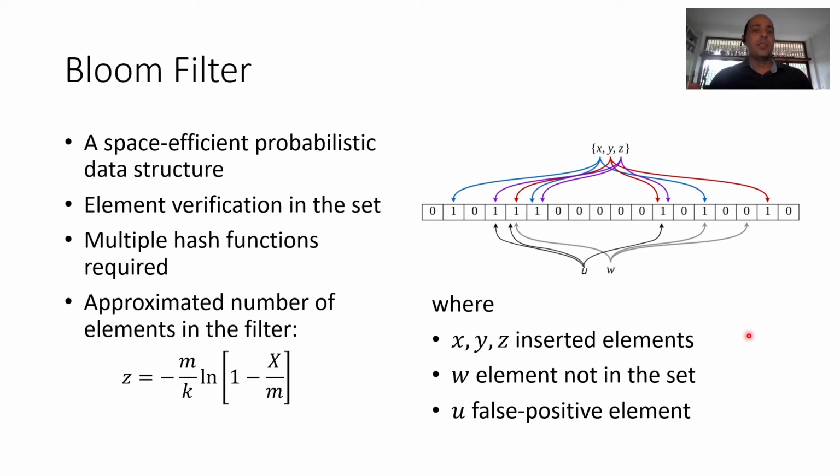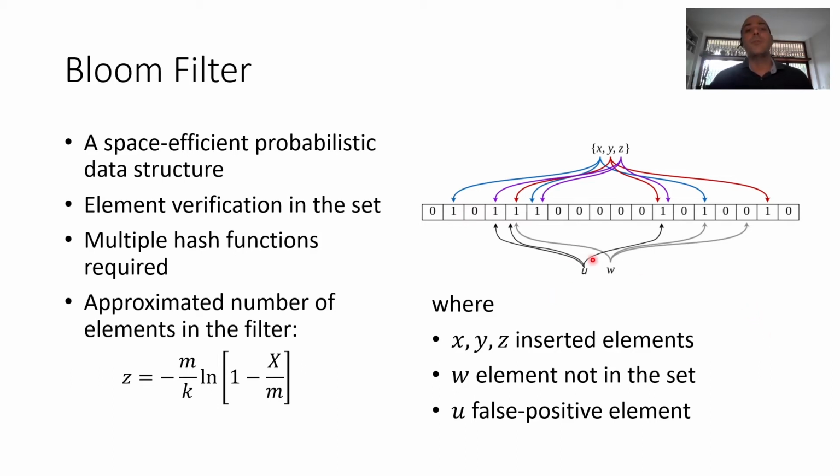So in this example, we have a Bloom filter where we have inserted the elements x, y, and z. If we want to check if x is in the set, we can easily compute the hash again, and if we have 3 ones, we can understand that x is in the set. For another element, such as w, it can happen that some positions are equal to 1, but some position is equal to 0. So it's sufficient to have at least one position equal to 0 to understand that the element is not in the set.